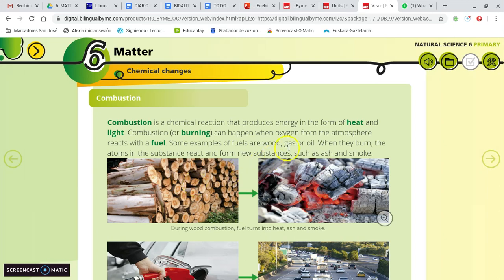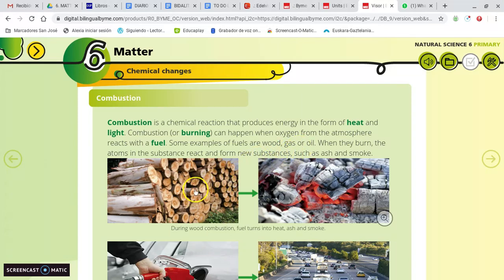So heat makes burning when it reacts with fuel and oxygen that is in the air, right? So we need three elements to make a fire, to make a combustion. Fuel, in this case wood, but it can be paper or petrol or whatever. We need oxygen and we need heat.